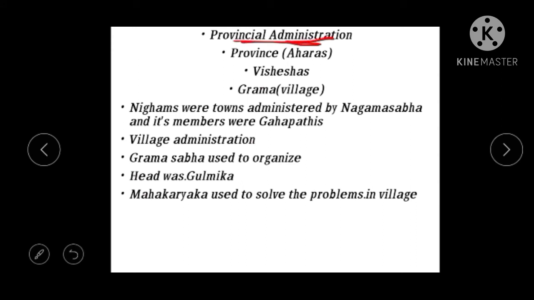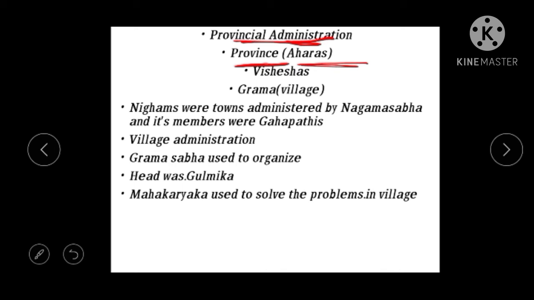of the Satavahana Empire. So we see the provincial administration hierarchy. The first is the province. Province is called Aharas. Who is the head of the Aharas? Amatya is the head of the Ahara. Then we see the next, the lower division, that is Visheshas.